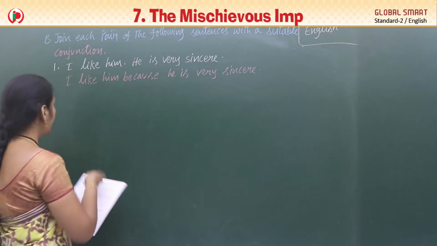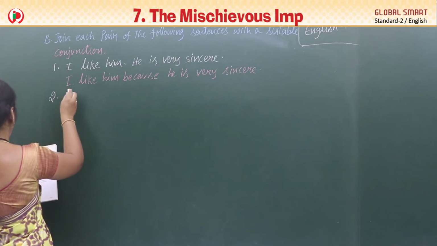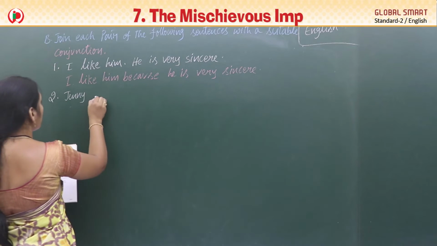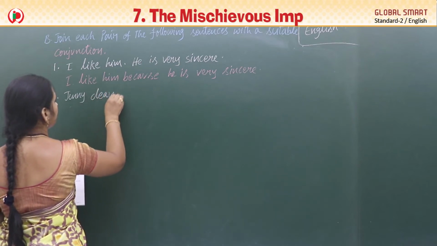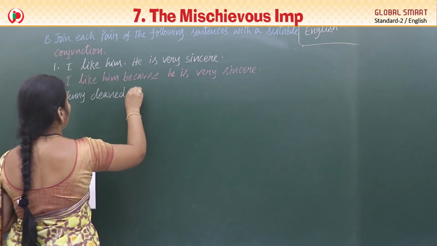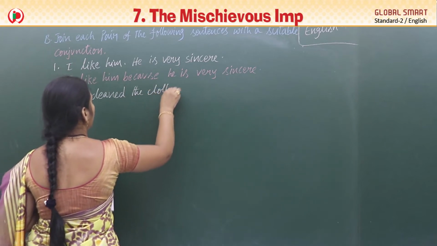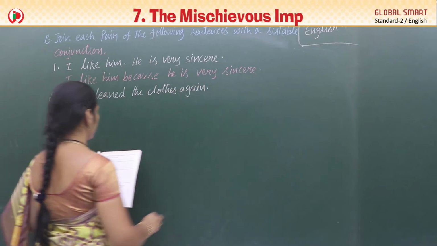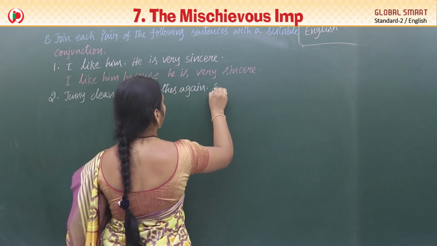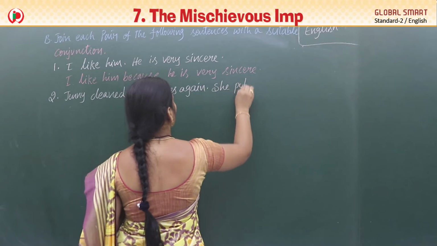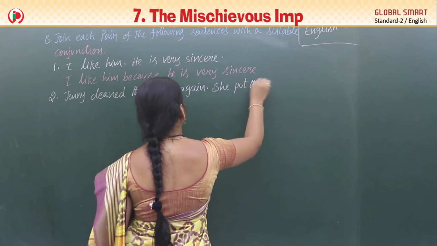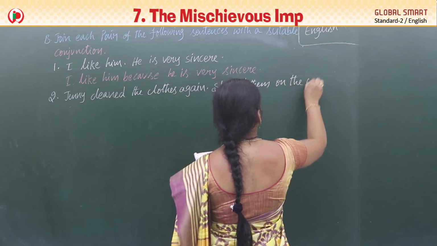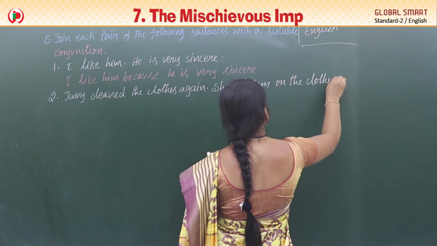Got it? And see the second sentence, what do we have? Jenny cleaned the clothes again. She put them on the clothesline.